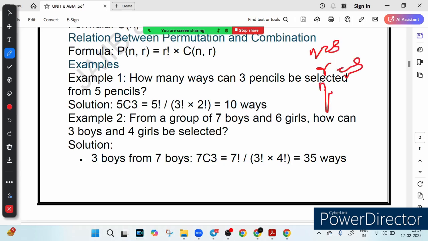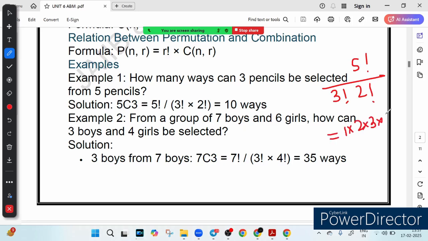So the formula is nCr, which is equal to factorial n upon factorial r into factorial n minus r, right? Let me do it for you. Just wait a minute. So factorial 5 divided by, what is r? Factorial 3 into factorial 2. See, 5 factorial means what? 1 into 2 into 3 into 4 into 5, right? And factorial 3 means what?